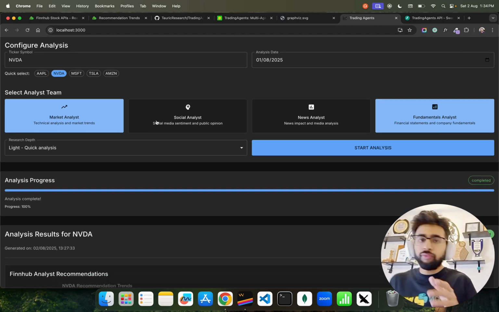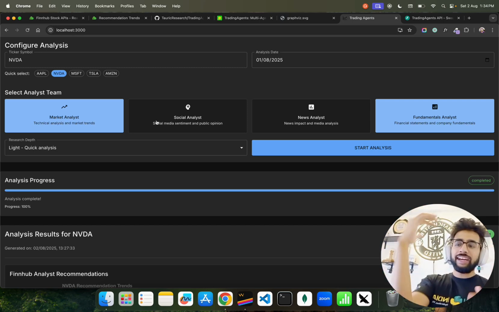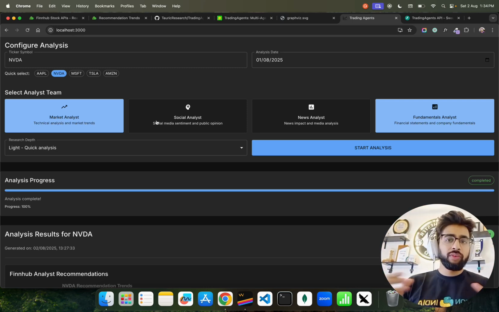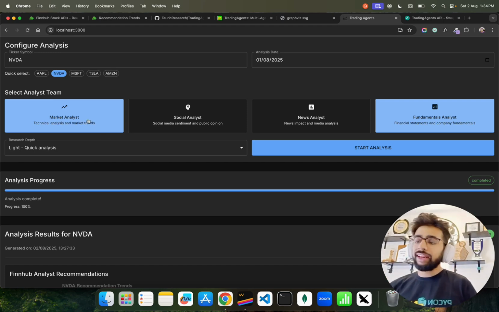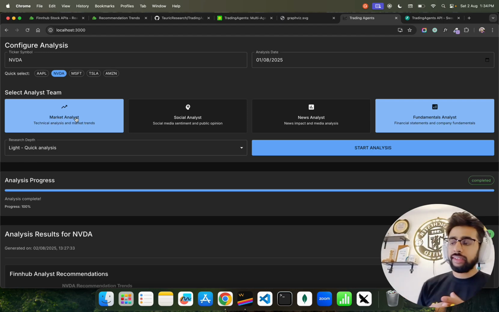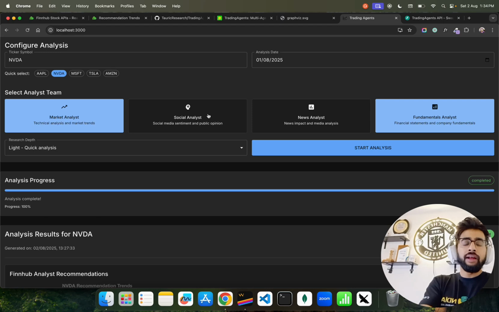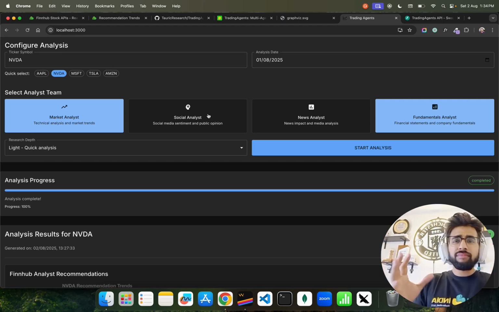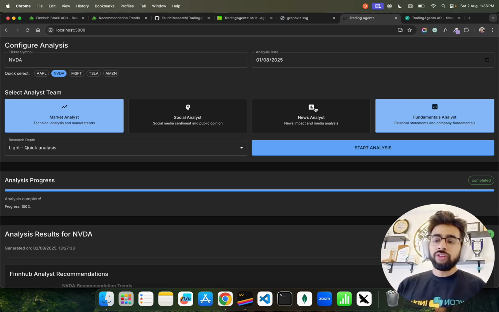Then I have a different set of team, right? These are all my analyst team. Now I don't have to rely on analysts; I can create my own team of analysts who are nobody but AI agents. I have a market analyst that does all the technical analysis and market trends analysis. Then I have a social analyst that helps with active listening on social media, looking at social media sentiment, public opinion, and so forth. Then we have the news analyst.